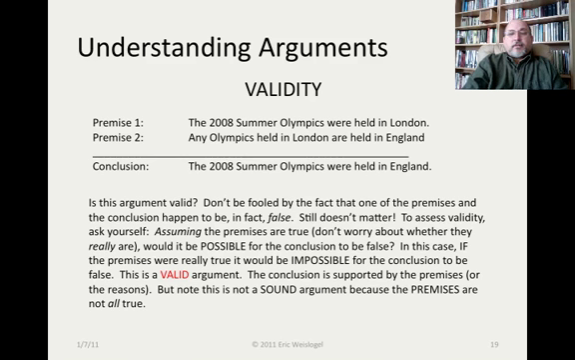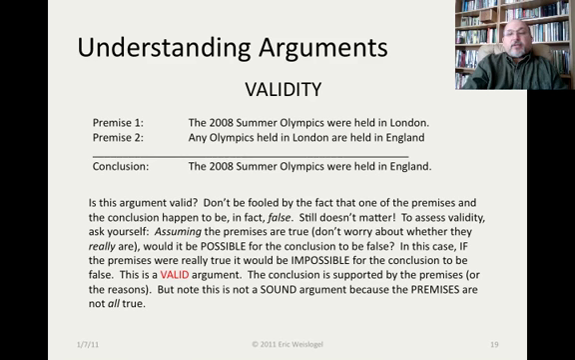But don't worry about that. It doesn't matter when assessing validity. You just assume the premises are true. Don't worry about whether they really are. Just assume they were true and ask, would it be possible for the conclusion to be false? In this case, if the premises were really true, they aren't, but if they were really true, it would be impossible for the conclusion to be false.